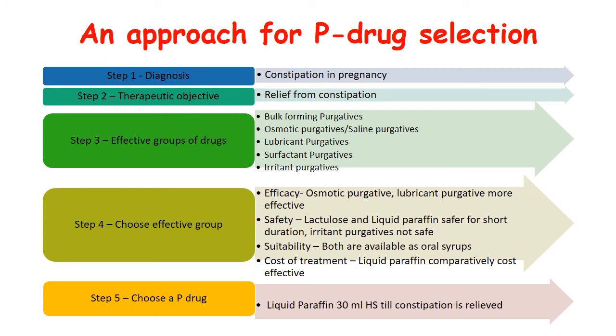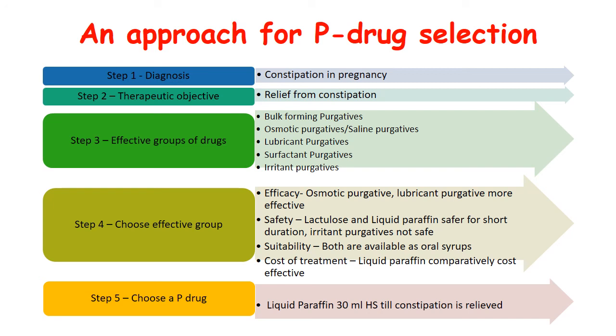But which is the effective group for this particular condition among them? So here we will take into consideration our factors. If we see the efficacy, osmotic purgatives and lubricant purgatives are obviously more effective in this condition. Irritant purgatives are also effective, but they should not be given in pregnancy. Now going into the safety, among the osmotic purgatives, saline purgatives are to be avoided because they can cause electrolyte imbalance, but lactulose can be selected. So, keeping in mind the safety and tolerability, lactulose and liquid paraffin can be given for shorter duration of constipation.